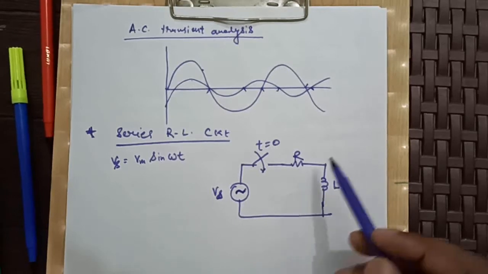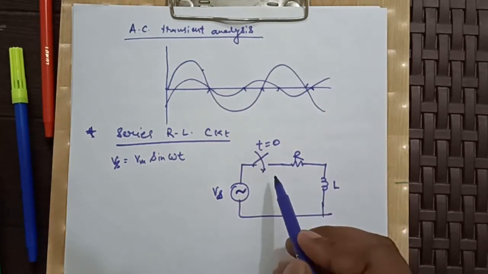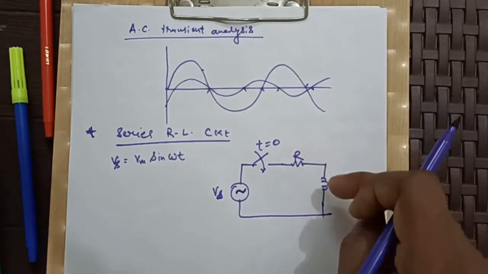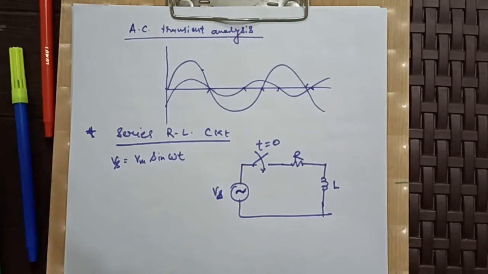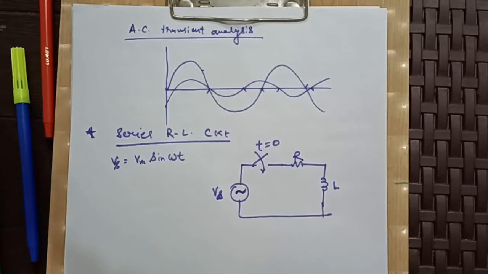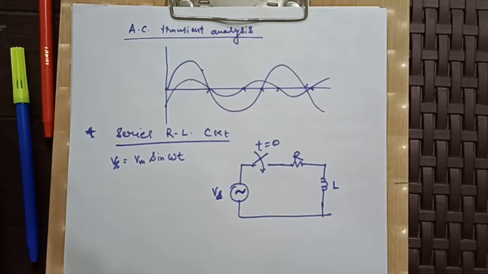In this circuit, as we discussed in our DC transient analysis, the switch was getting closed at t equal to 0, so we studied the response of the current or the voltages in our RL circuit or RC circuit respectively after the switch is closed, or the transient is introduced. After introduction of the transient, the total response in the system contained 2 parts.